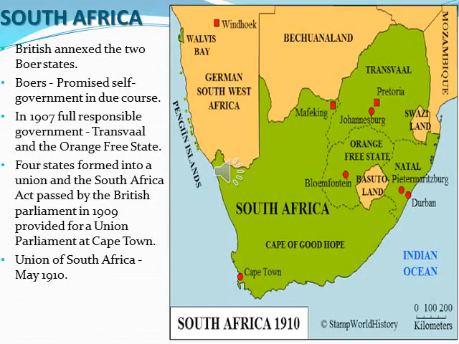As per the South Africa Act passed by the British Parliament, it provided for a union parliament at Cape Town. The Union of South Africa came into being in May 1910. So the country South Africa came into being in the year 1910, in the month of May, and they have their parliament at Cape Town.